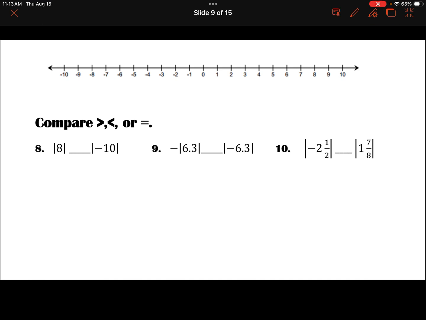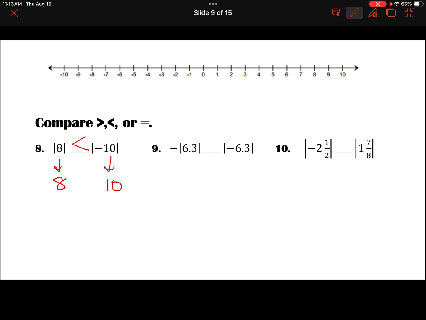So now we're comparing. So real quick, we want to write it out. It takes a second. So the absolute value of 8 is 8. The absolute value of negative 10 is 10, and 10 is greater than the 8, so the alligator is going to eat the absolute value of negative 10. And we would read that as the absolute value of 8 is less than the absolute value of negative 10.